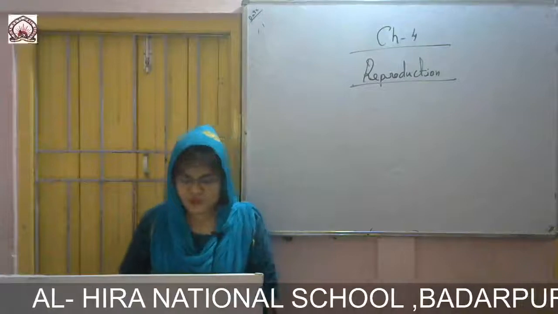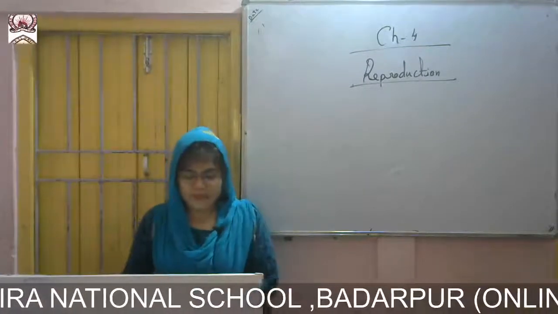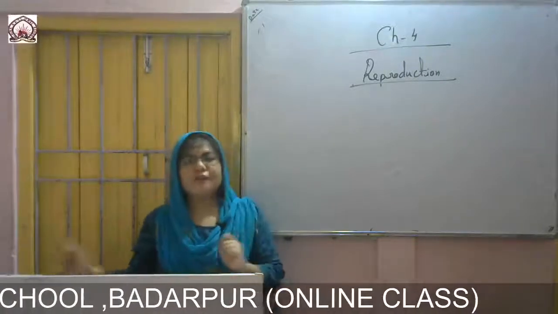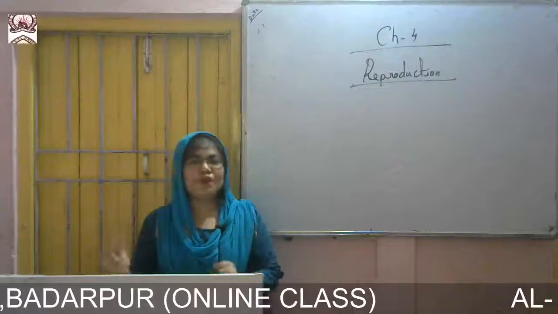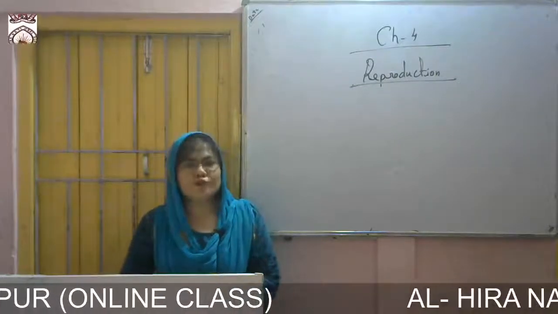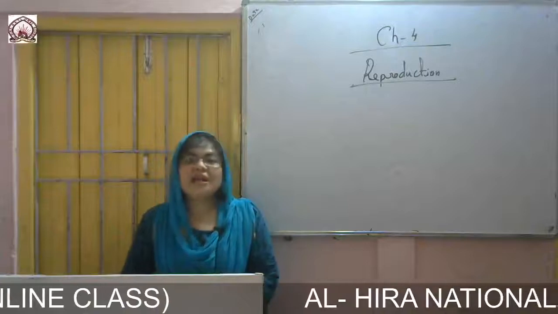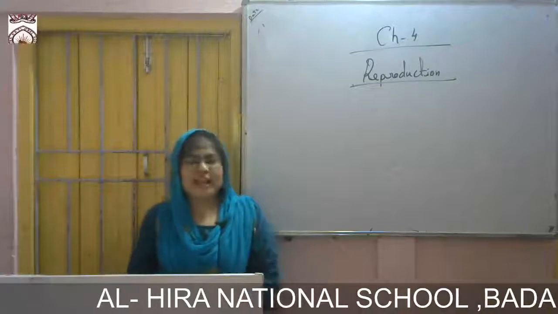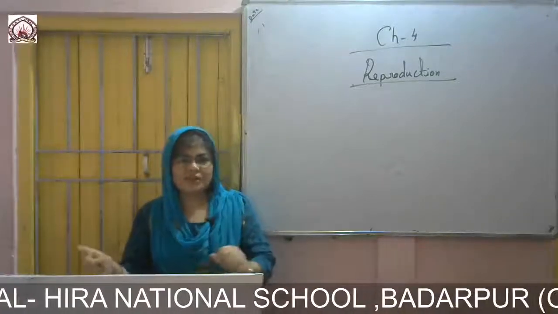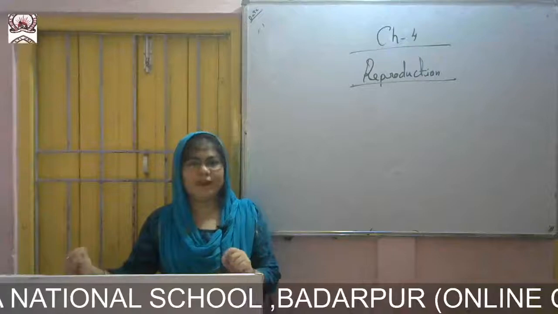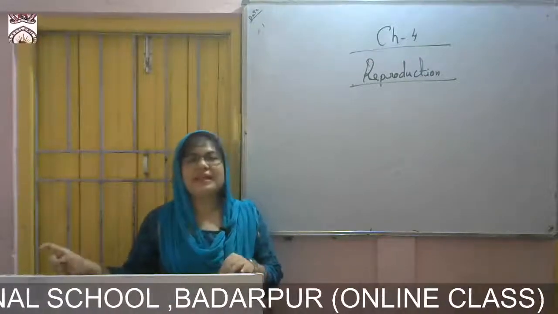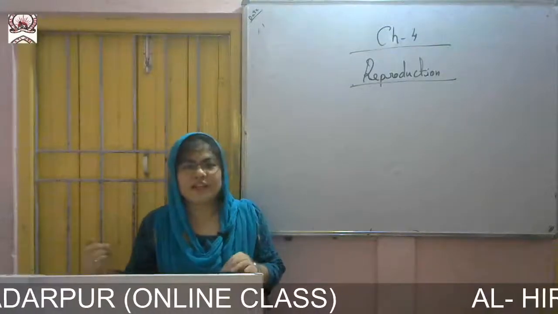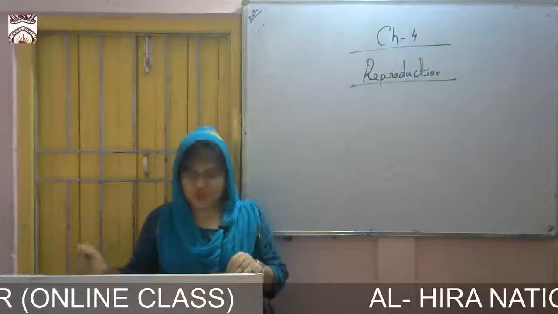Sexual reproduction involves the fusion of a male cell with a female cell to produce a single cell called a zygote, okay. So sexual reproduction involves the fusion of two cells, the male and the female, and that is said to be a zygote. The process of fusion of two cells is known as fertilization. When the male and the female cells get mixed up, that process is said to be fertilization.